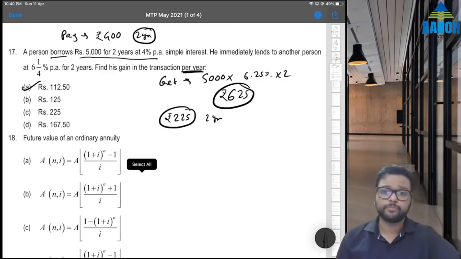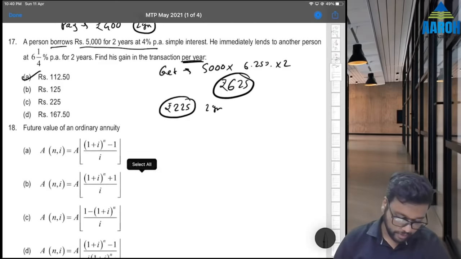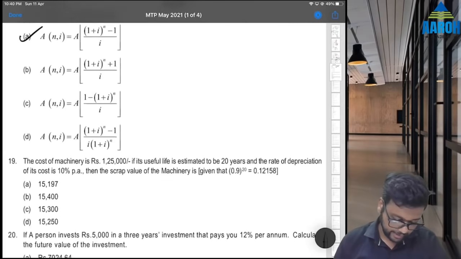Option A. Okay. Next, 18th. Future value of ordinary annuity. What is the formula? A into 1 plus I raised to n minus 1 upon I. Option A is the correct answer.